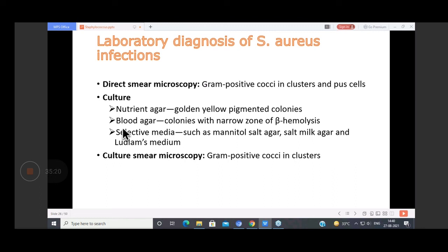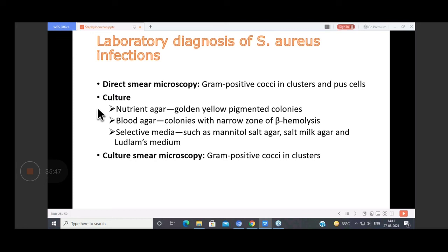Then, apart from this, it also grows in MacConkey agar. It is a lactose fermenter, so it will produce tiny pink colonies in your MacConkey agar. Then in your liquid medium, peptone water, it will form a uniform turbidity. Some bacteria form granular turbidity, but this forms uniform turbidity.